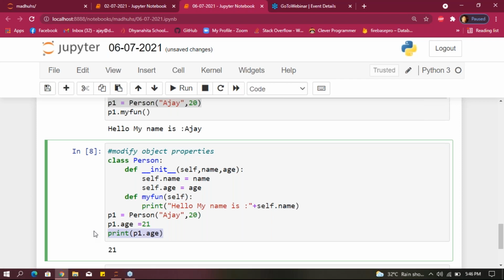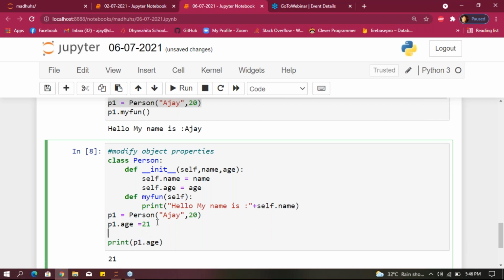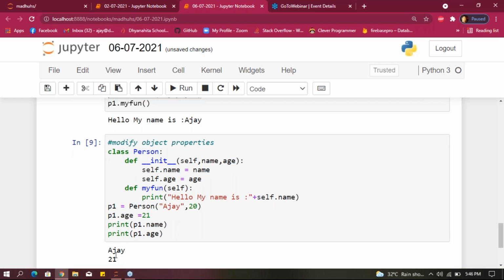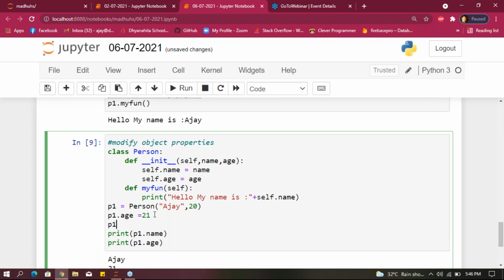Understood, guys? For example, if you want to print your name also, what do you have to do? Print p1 dot name. If you want to print the complete function, what do you have to do? p1 dot my function.